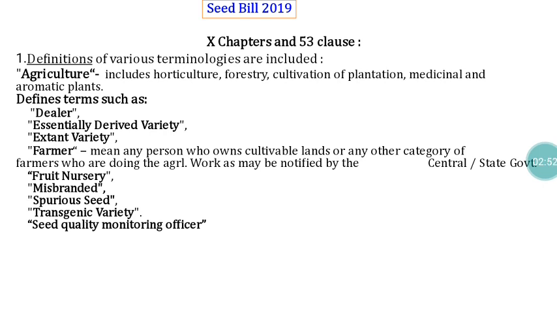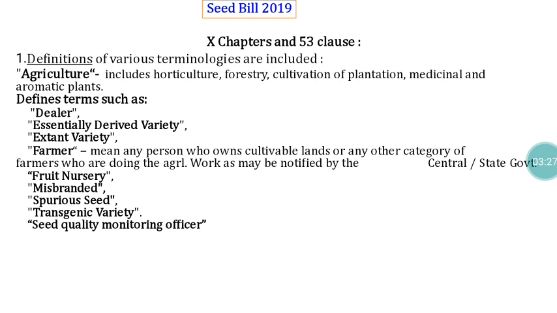In the definition, they did not include plantation, medicinal and aromatic plants and all. Because of that, right now we have varieties in the case of plantation crops, medicinal plants, aromatic plants, but in order to regulate sale of all those seeds in the market, we have to include that term also under agriculture.